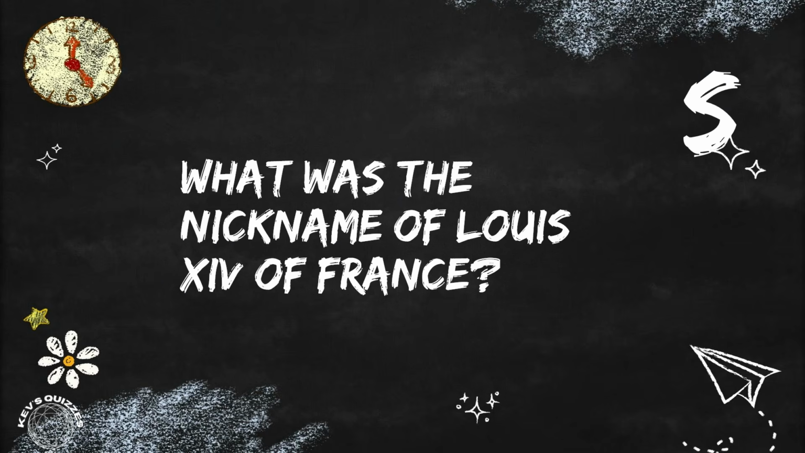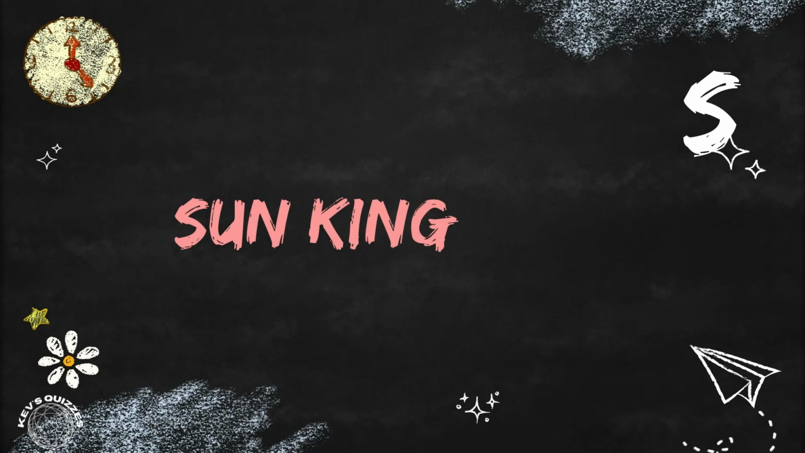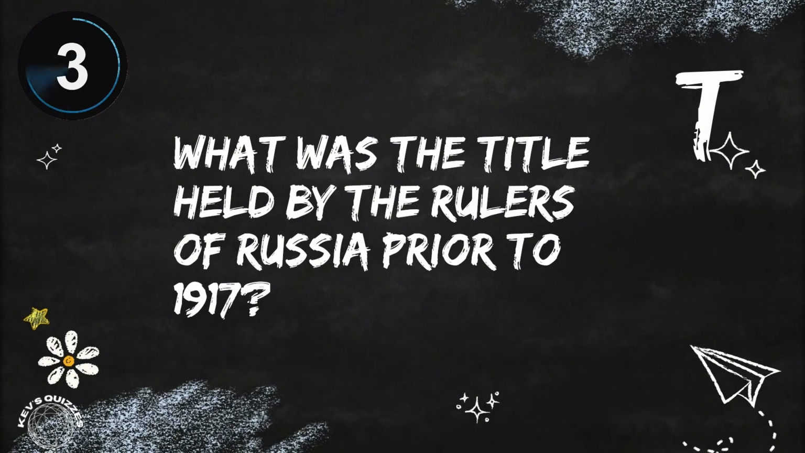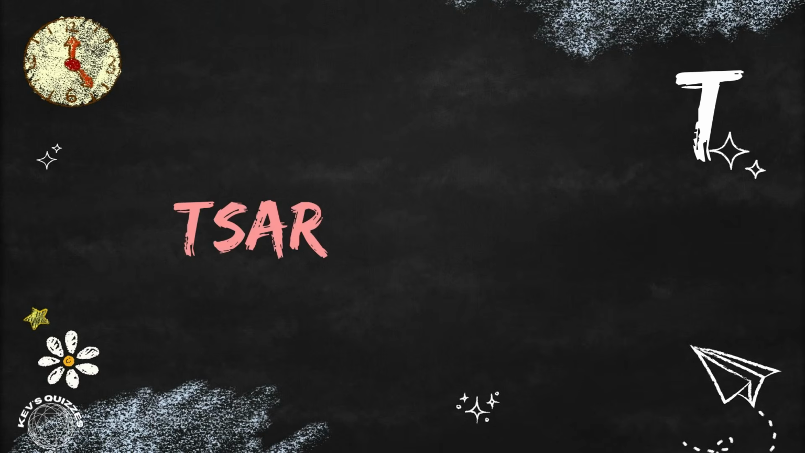Starting with the letter S, what was the nickname of Louis XIV of France? He was known as the Sun King. Next is the letter T. What was the title held by the rulers of Russia prior to 1917? Their title was Tsar.